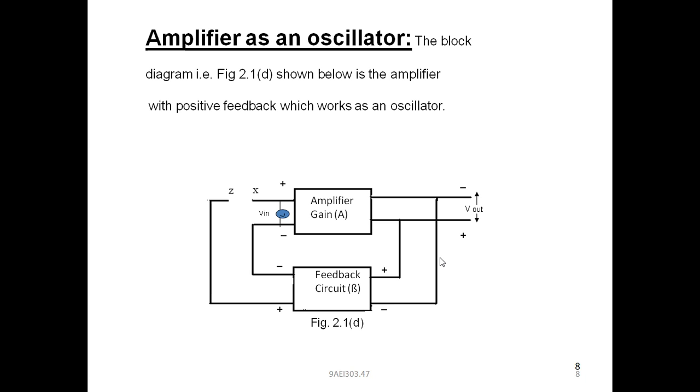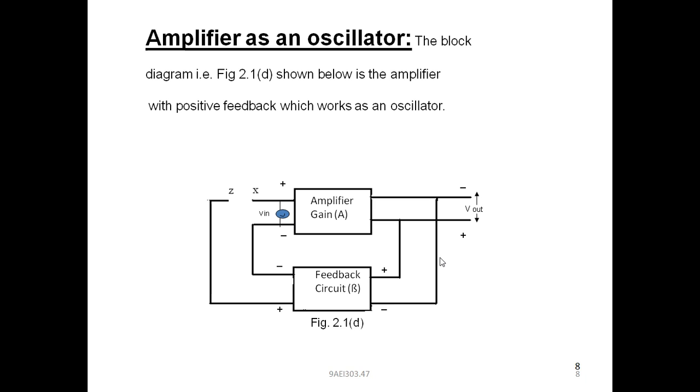Here is the block diagram given, the amplifier as an oscillator. Here, as we know, amplifier circuit with feedback circuit. Two blocks are given. Above block is amplifier and below block is feedback circuit. Of course, feedback amplifier. Amplifier gain is given as capital A. Feedback circuit gain is given as beta, and they are connected like this.